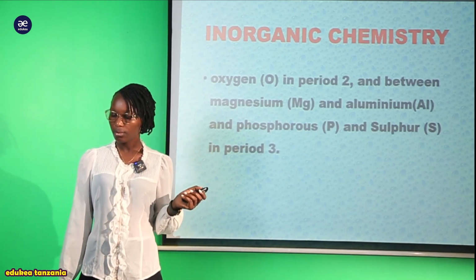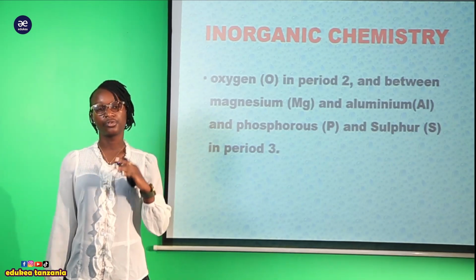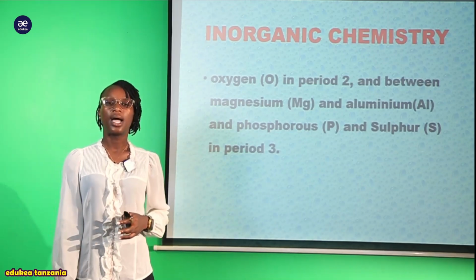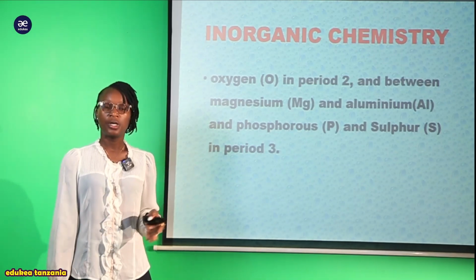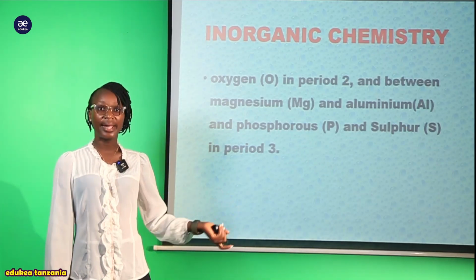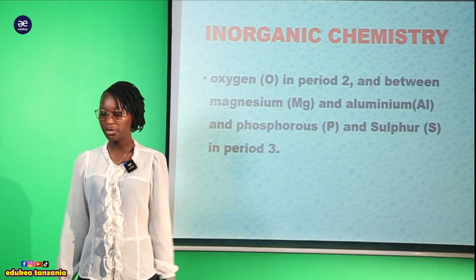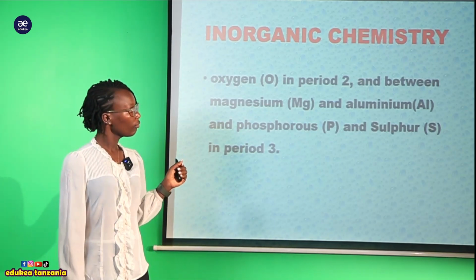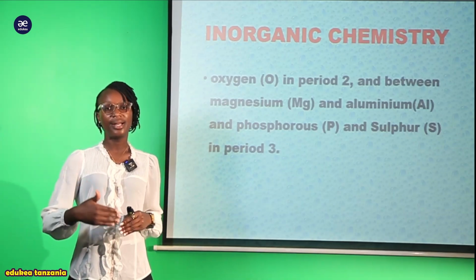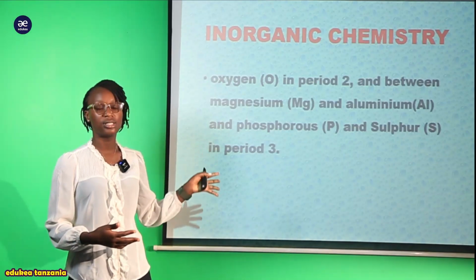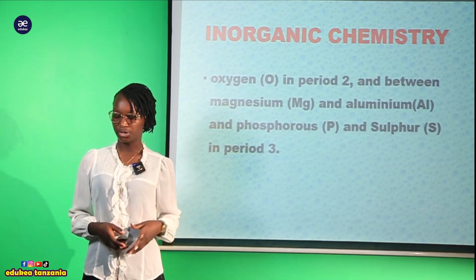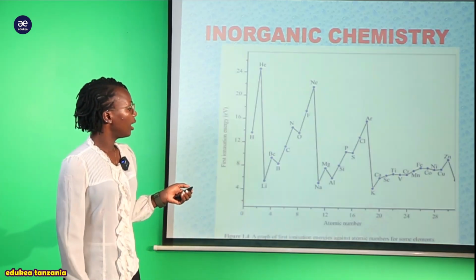Kwa hiyo sasa hizi utakuja kuzisoma vizuri, hizi discrepancy kati ya magnesium na aluminium, phosphorus na sulfur, but also nitrogen and oxygen, but also there is beryllium and boron. So specifically tukishaona hii plot, tutaenda kuona the first one ambayo ni beryllium and boron, then tutaenda kuona tena kuhusiana na hizi nyingine ambazo ni magnesium na aluminium, phosphorus na sulfur, lakini pia nitrogen and oxygen. So this is our plot now.